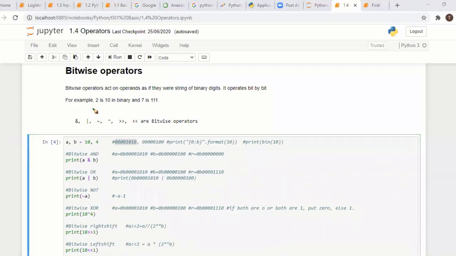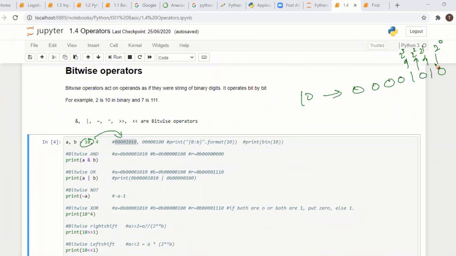Here we have 10. 10 in base 2, how to convert? 10 is 0 0 0 0 1 0 1 0. Here 2 power 0, this one is 2 power 1, this one is 2 power 2, 2 power 3, like this it goes. This 10 value gets converted like this.